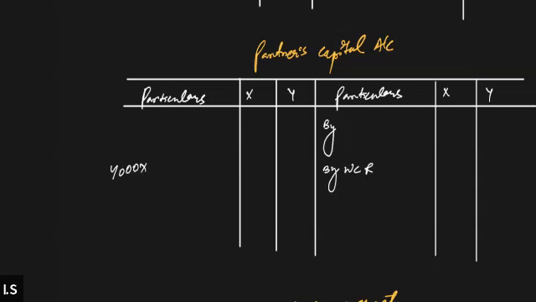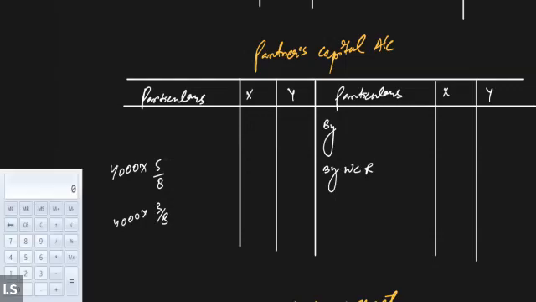So 4,000 into their old PSR. The old profit sharing ratio was 5:3, is that correct? So that means 4,000 into 5/8 for X and 4,000 into 3/8 for Y. Right, everyone? Once you calculate 5/8 of 4,000, it will be 2,500 for X, and the remaining 1,500 will be credited to Y's capital account. Is that correct, everyone? Yes, sir.